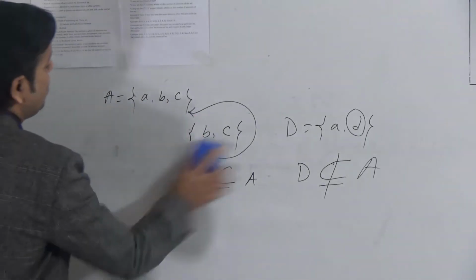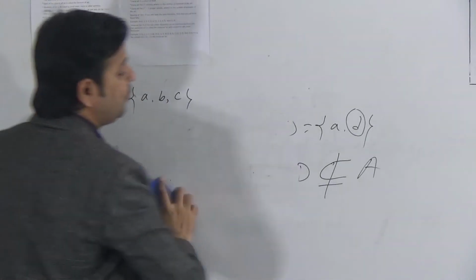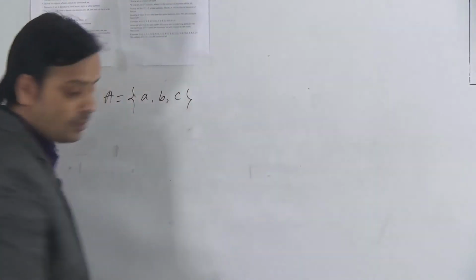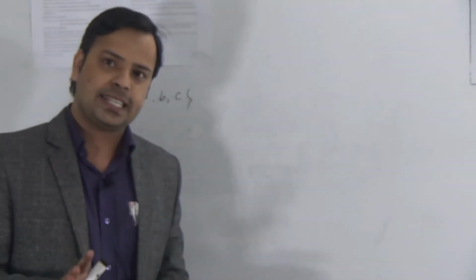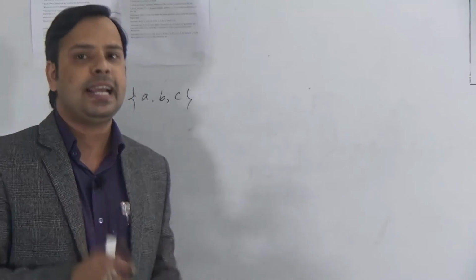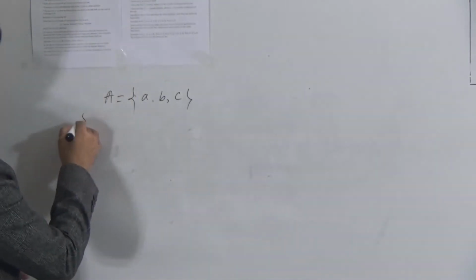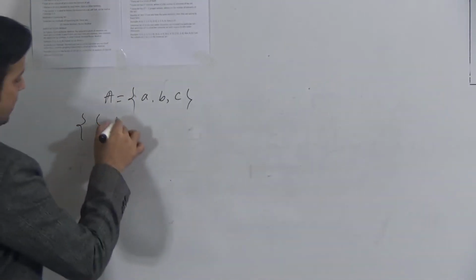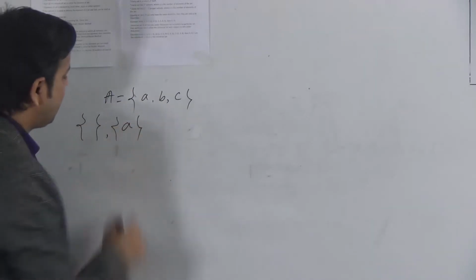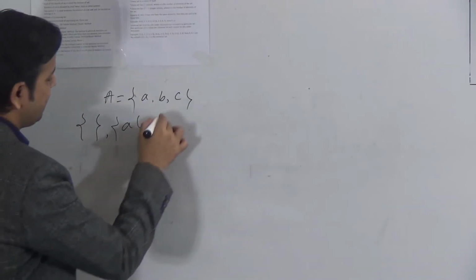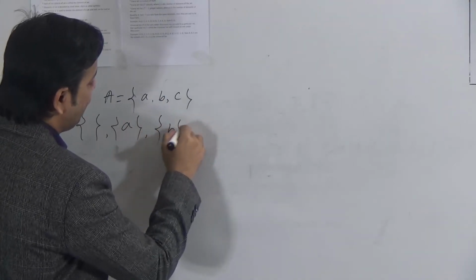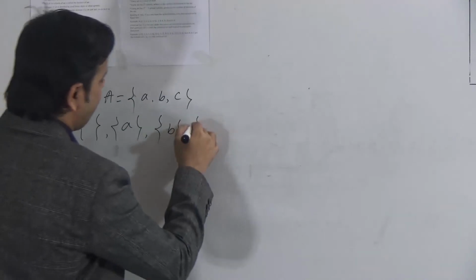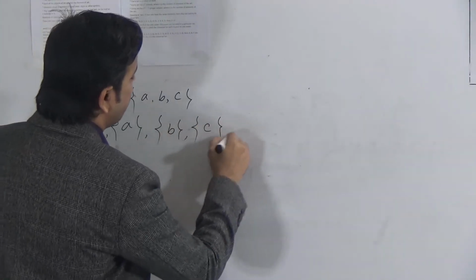Now I will show you how many subsets we can form from a set. At first, you need to remember that the empty set is a subset of any set. So at first I will write the empty set. Then, taking one element, we will form sets: a, b and c.